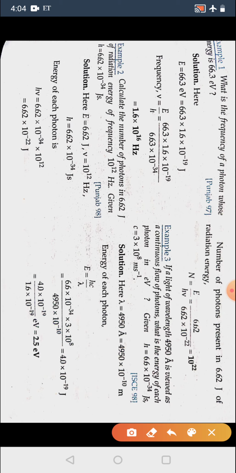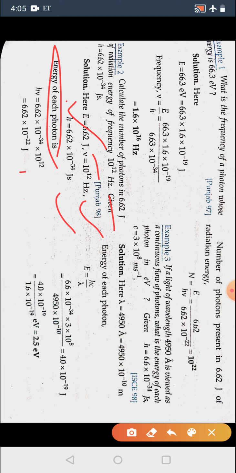Then in the second numerical, calculate the number of photons in 6.62 joule of radiation of frequency this much. So first of all, here we are given energy and frequency, h we are given, so we are asked to find the energy of each photon, so we can write E is equal to h nu.